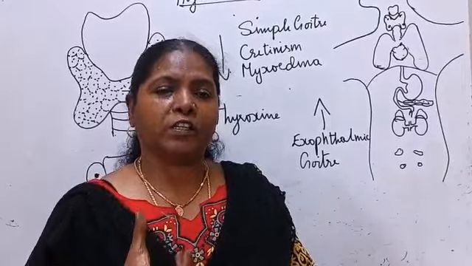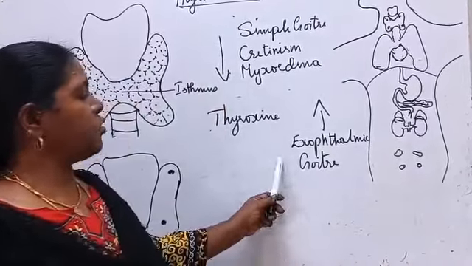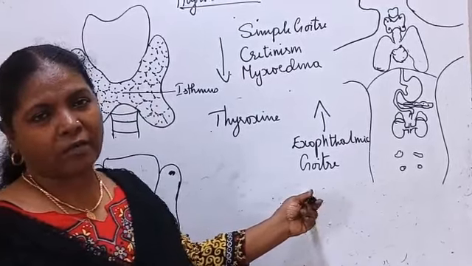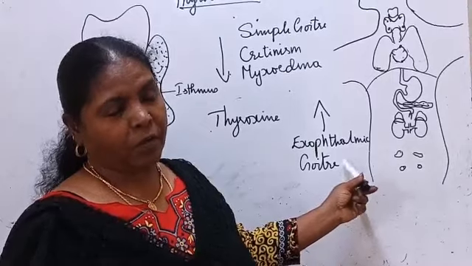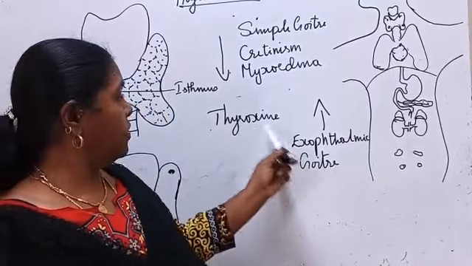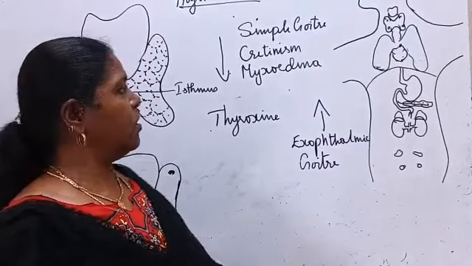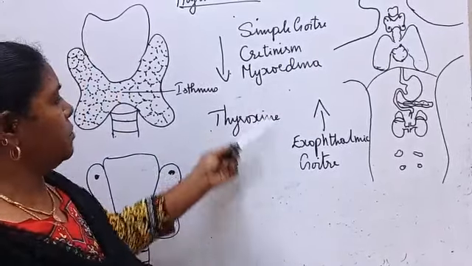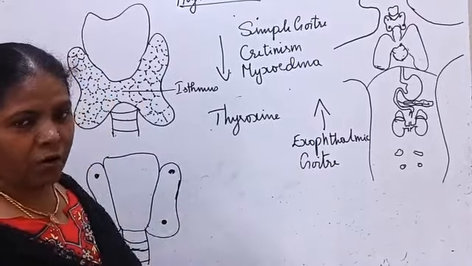And they have the goiter in the neck. All these are the symptoms of exophthalmic goiter. Old people get this because of degeneration and the secretion of more thyroxine. Metabolic rate is increased. All these are the problems involved in the disorders of thyroxine secretion.